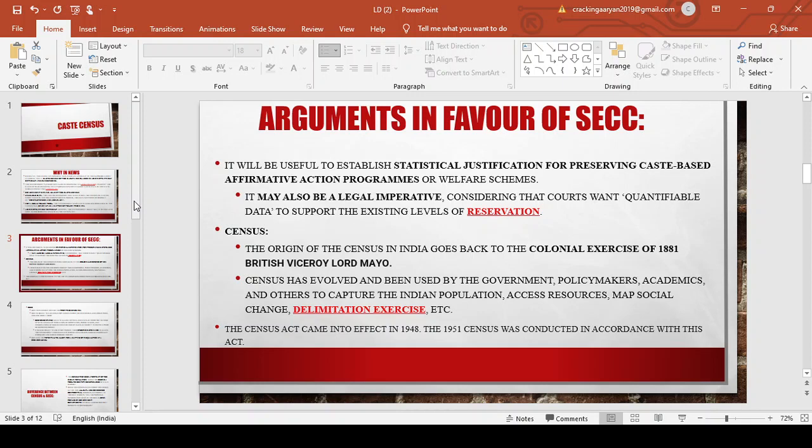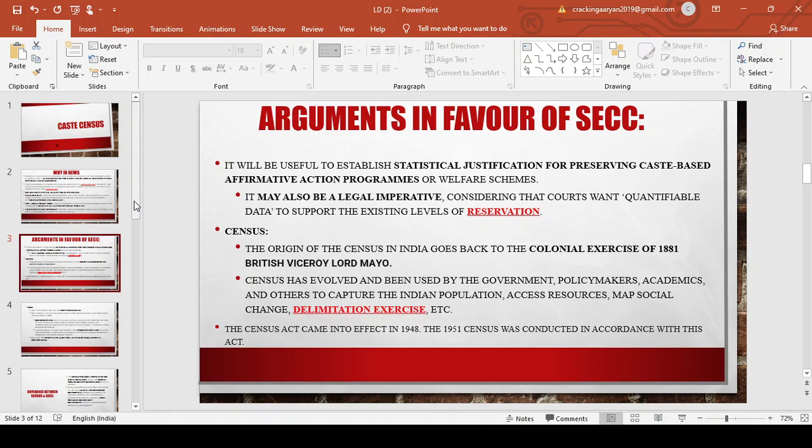According to experts, it will be useful to establish statistical justification for preserving caste-based affirmative programs, and the welfare schemes will be given according to caste-based data. Experts have said that various welfare schemes do not reach the needy people because we don't have caste data. If we have the data of how many OBCs there are, creamy layer, non-creamy layer, then every state government and the central government can make welfare schemes taking into consideration these castes or the OBCs or the creamy layer.